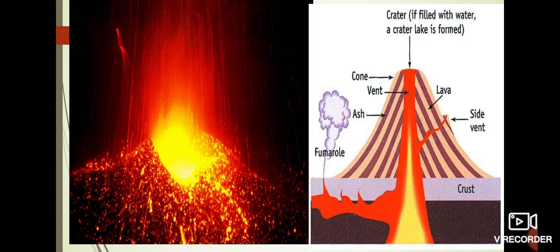So a volcanic mountain is formed when fierce volcanic eruptions take place repeatedly. Okay, for example, we can see in Japan, Mount Fuji. It is an example of a volcanic mountain. And then we have quiet volcanic eruptions also, like in the case of the Deccan Plateau in India, that is a quiet volcanic eruption.